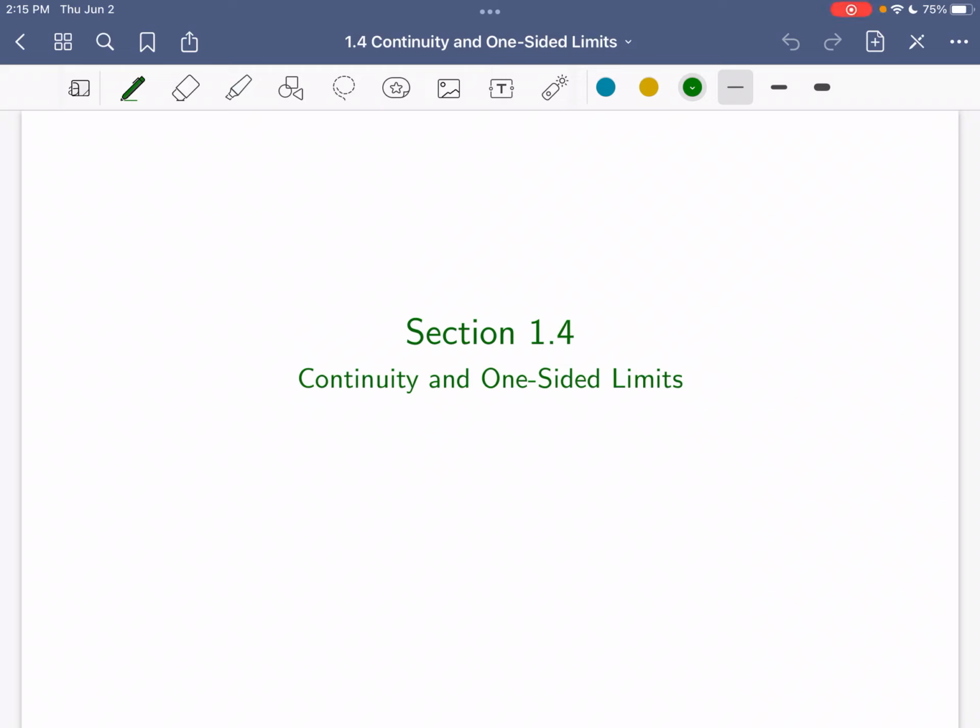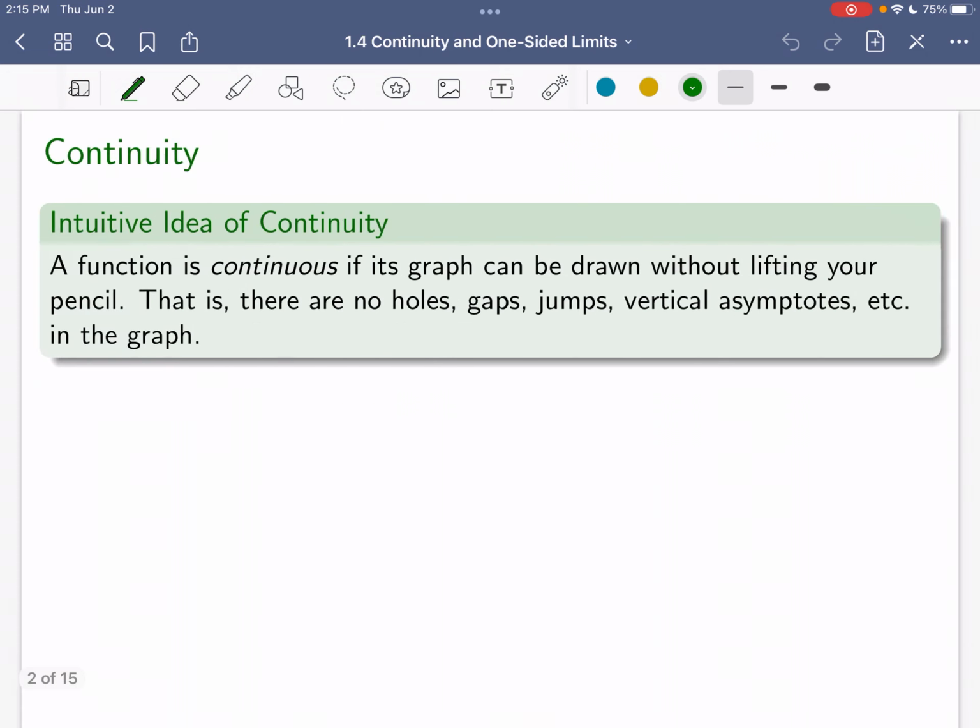In this video and in the next several videos, we are going to talk about the idea of continuity and also one-sided limits. In this video, we're going to look specifically at what is continuity, and then in later videos, we'll talk about the one-sided limits and ideas of discontinuity. But let's first come up with an intuitive definition or idea of what it means to be